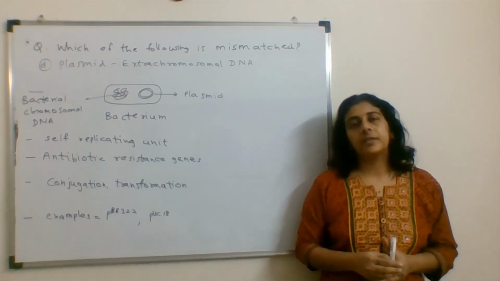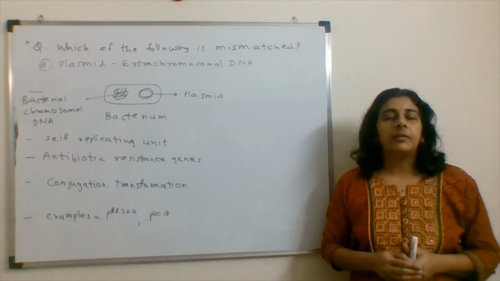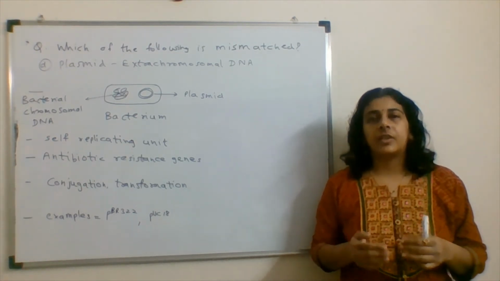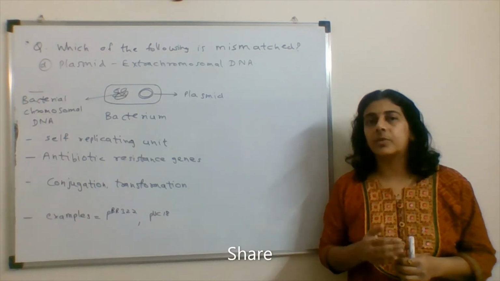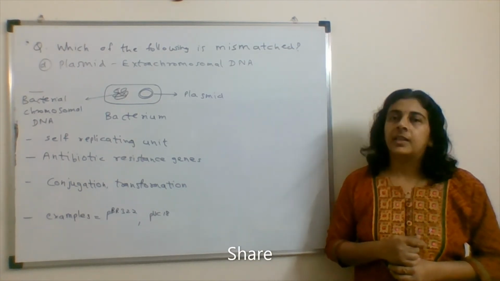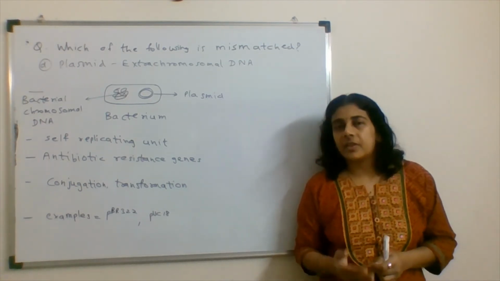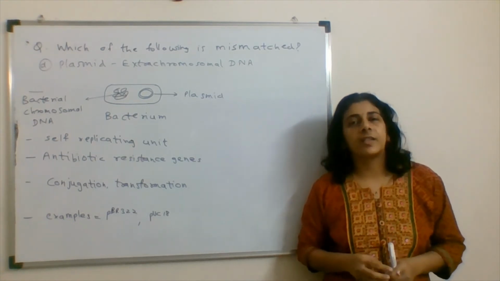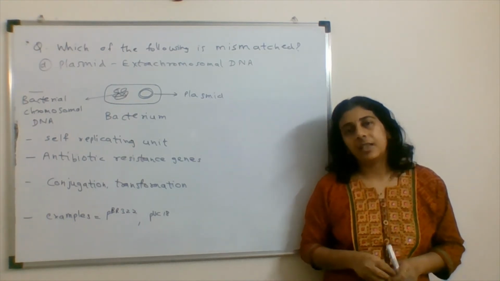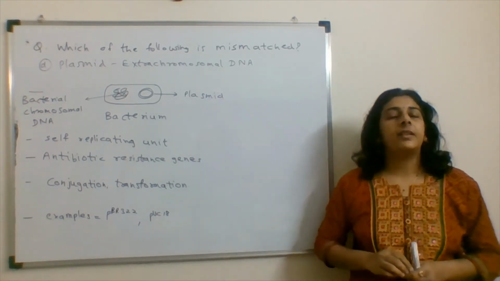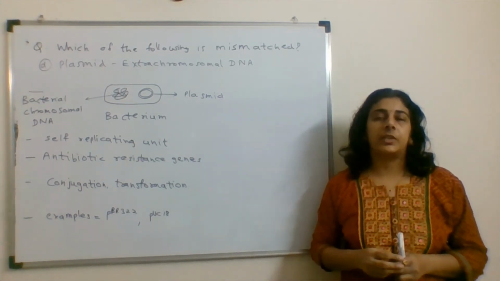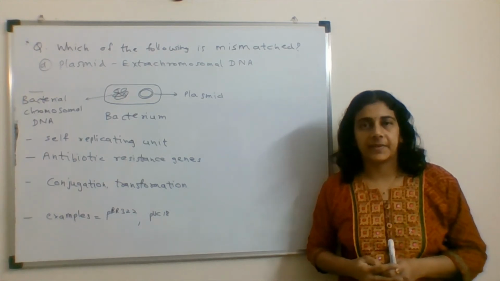In nature, plasmids can be transferred from one bacterial cell to another through the process of conjugation. Whereas we can transform plasmid using transformation in our lab experiments. Secondly, this plasmid contains genes which are used for drug resistance.